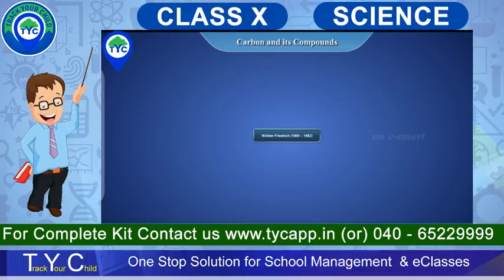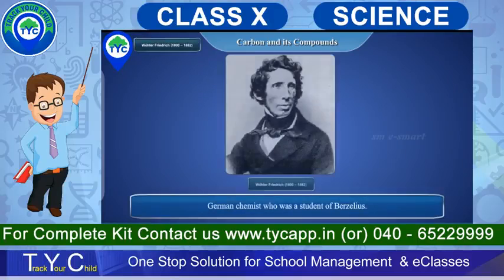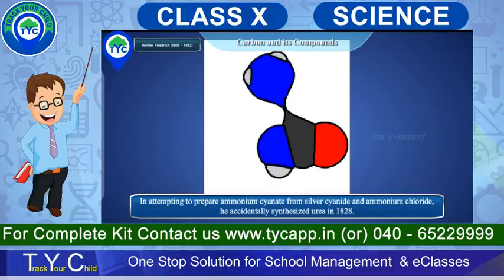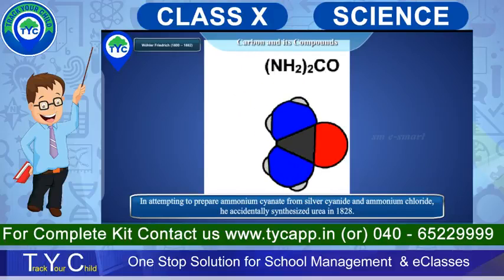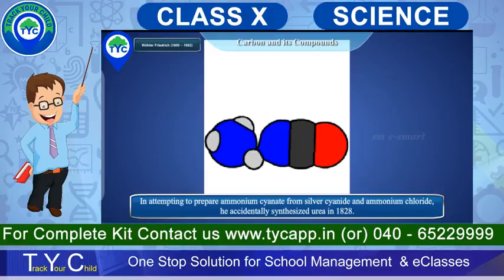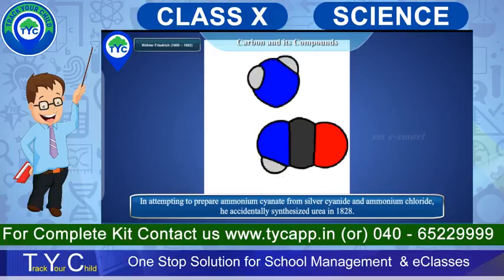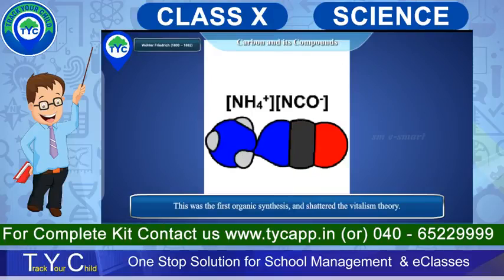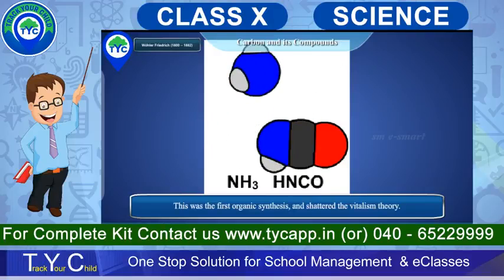Friedrich Wöhler, 1800 to 1882. German chemist who was a student of Berzelius, in attempting to prepare ammonium cyanate from silver cyanate and ammonium chloride, accidentally synthesized urea in 1828. This was the first organic synthesis and shattered the vitalism theory.